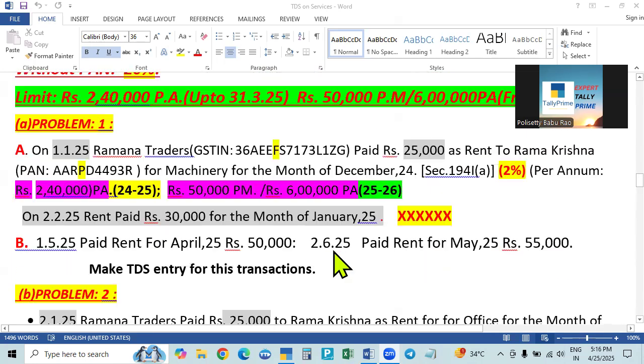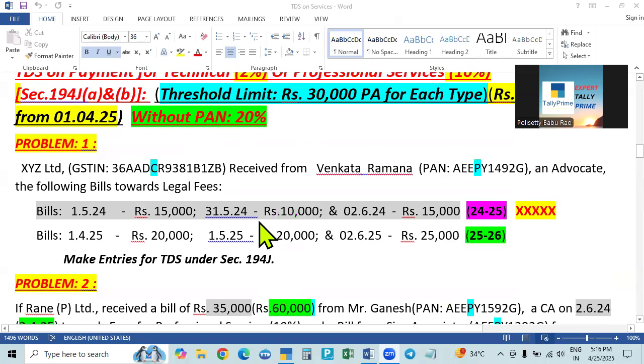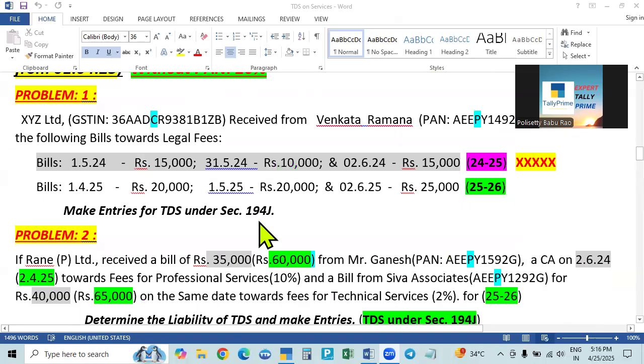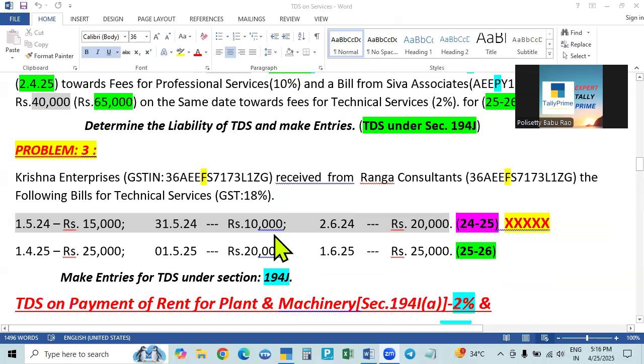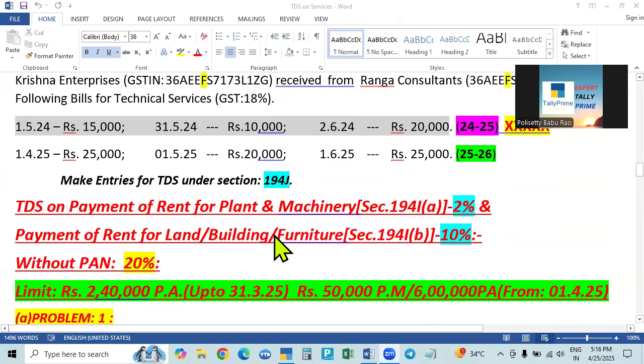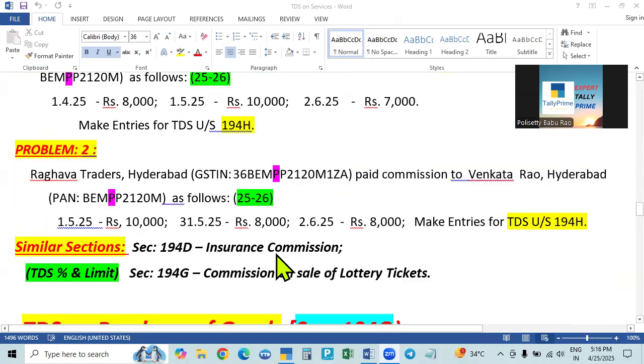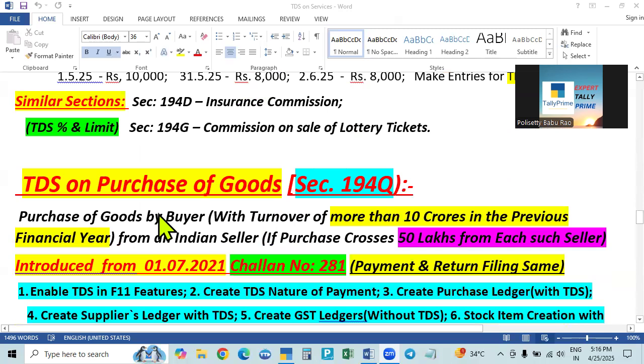And here, in the case of services, there are different sections, and the rates and the threshold limits will be different under the different sections for the services. And there is only one section relating to goods.